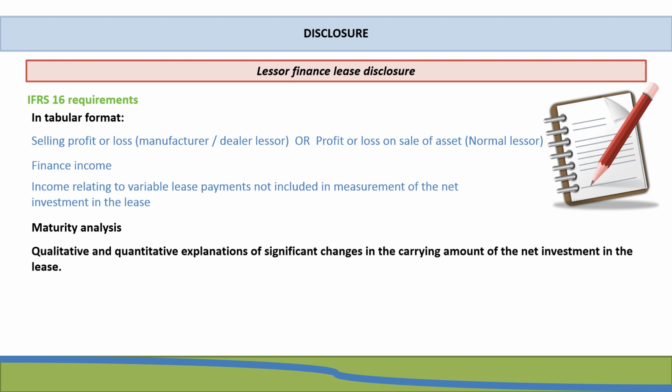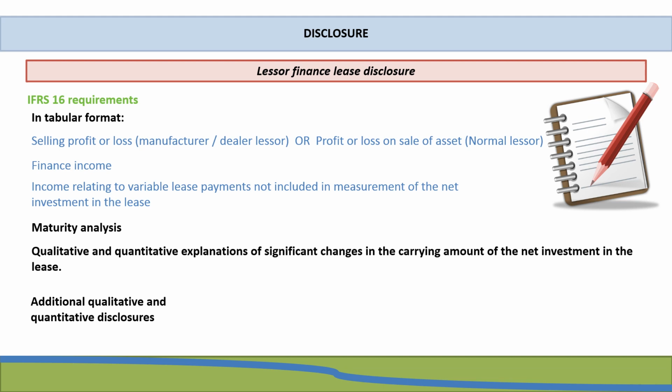The next item is a qualitative and quantitative explanation of significant changes in the carrying amount of the net investment in the lease, which is pretty much a reconciliation between what is the opening balance of your net investment in the lease and how did you get to the closing balance at year end.